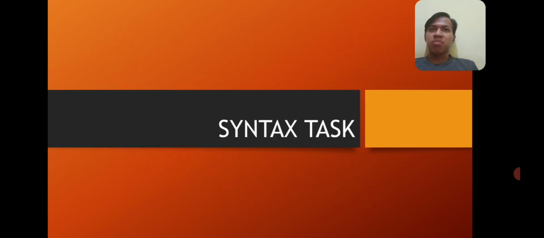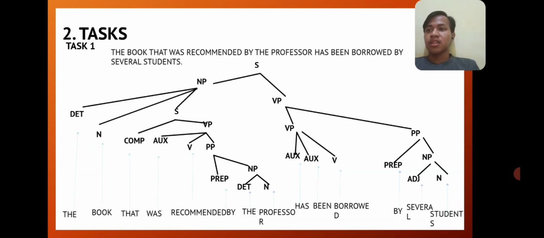Next, we will complete the syntax tasks. The first task is: the book that was recommended by the professor has been borrowed by several students. In this sentence, we first divide the NP and VP. And then the NP is the as the determiner, book as noun, that as complement,